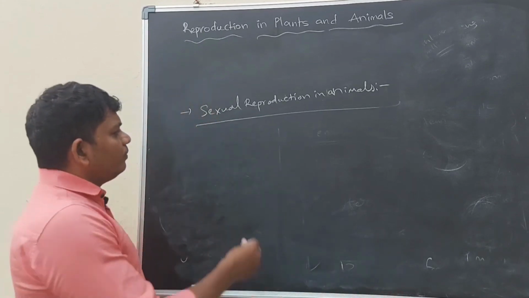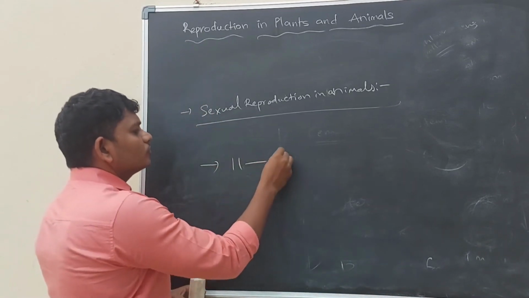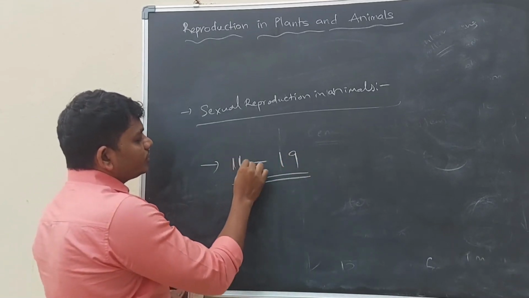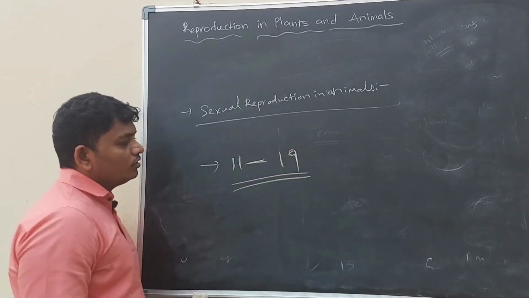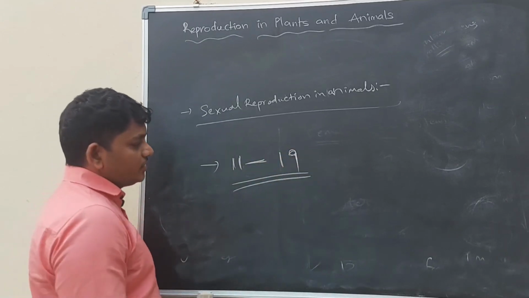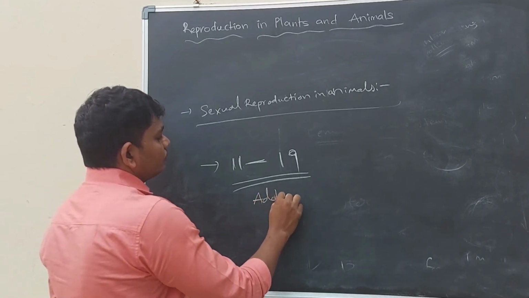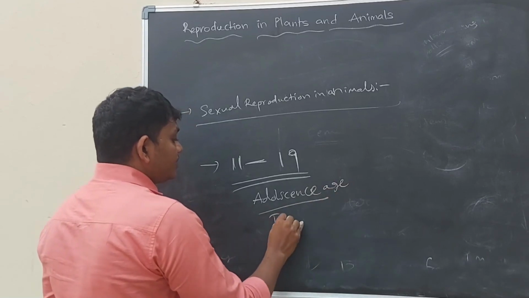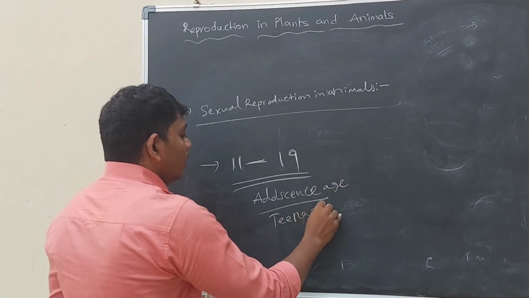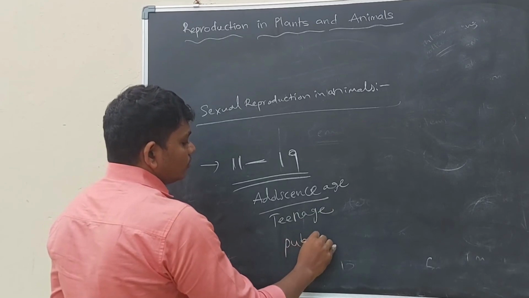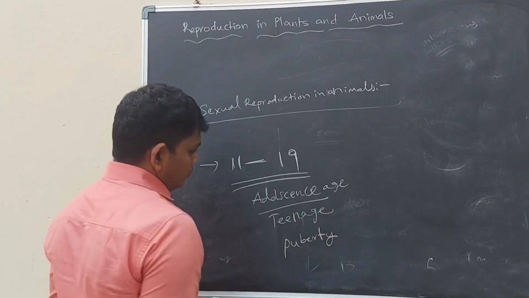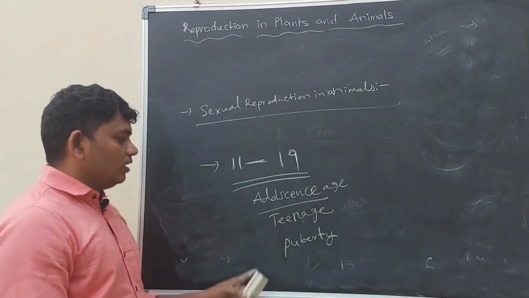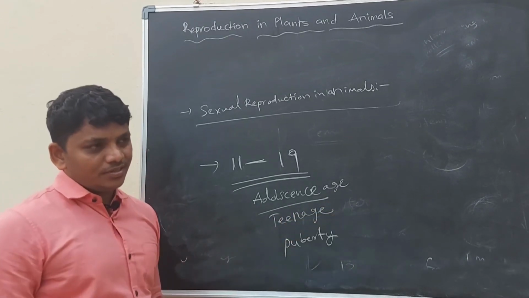For example, if the organism is between 11 and 19 years old, this is called adolescence age, or teenage, or puberty age. The age of 11 to 19 years is called adolescence age or teenage or puberty age.